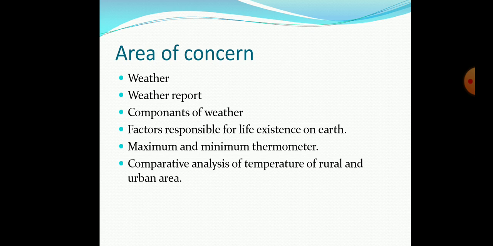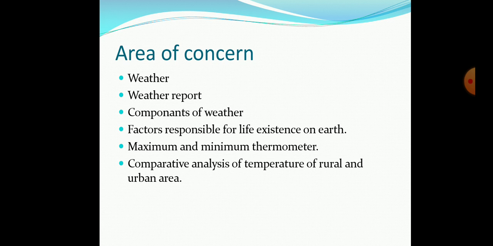But this maximum minimum thermometer is another kind of thermometer which is used to measure the temperature of a day. Here its name tells you that by the help of this thermometer you will be able to know the maximum temperature of the day and the minimum temperature of the same day.